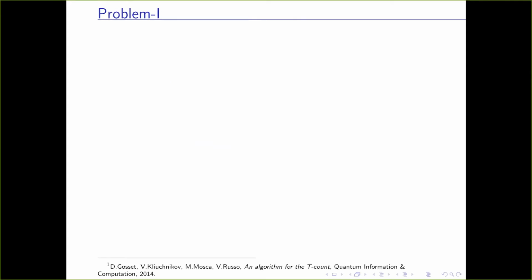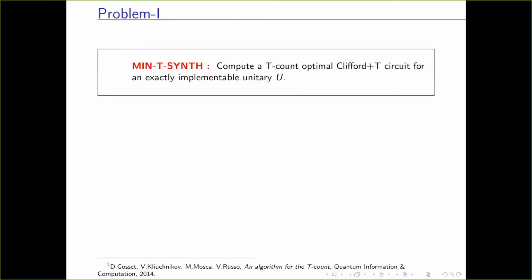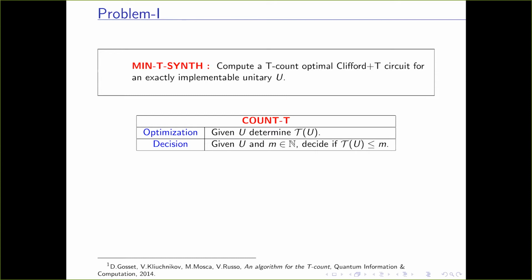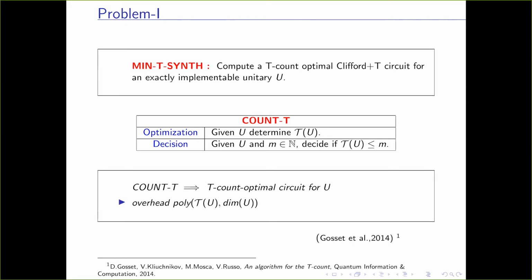So here we will deal with two problems. Problem 1 is to compute a T-count optimal Clifford+T circuit for an exactly implementable unitary U. In many cases, we can solve another variant, which is Count-T, where we are given the unitary and we have to determine the T count, or in the decision version, we have to determine if the T count is at most some positive integer m. And it has been proved by Gosset, Kliuchnikov, Mosca, and Russo that if we can solve Count-T, then we can synthesize a T-count optimal circuit with overhead polynomial in the T count and the dimension of U.